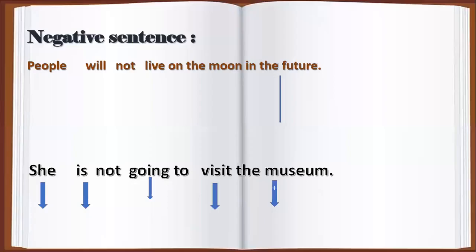And now let's start with the negative form of will and be going to. To negate any sentence that contains will, you are going to add not, okay? For example, people will not live on the moon in the future. Here we have people, the subject of this sentence, will not is the negative form of will, plus the base form of the verb which is live, and in the future is a time adverbial about the future, okay?